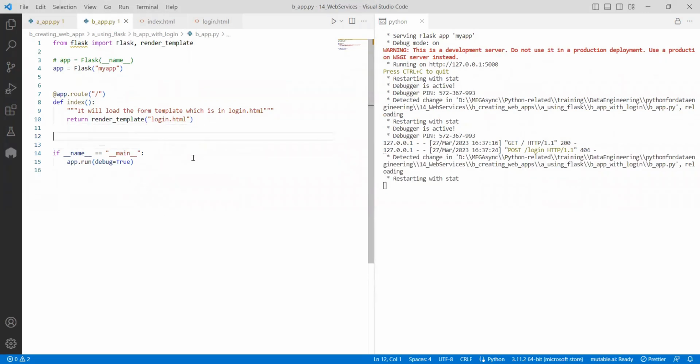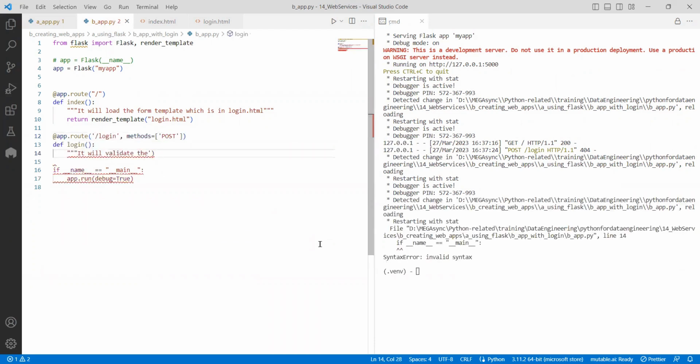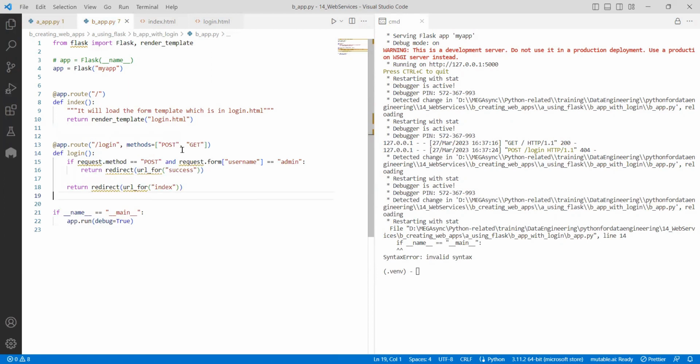Now here I will tell you there are two types of actions. By default, a page will be displayed, like facebook.com. After you enter username, password, that data should go to the server, right? So that is a post, and whatever you give, it will just go and validate. So for a login page, user can come in two ways. So app.route, say if I do /login with methods. I write some kind of login. So login by default will happen in two ways. The users can come with a GET request or a POST request.